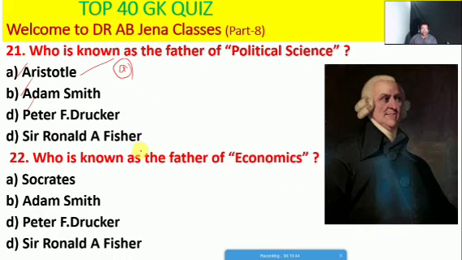So next one हम देखेंगे, who is known as the father of economics, whether Socrates or Adam Smith or Peter A. Drucker or Sir Ronald A. Fisher. Friends, here B is the right option. So Adam Smith is known as the father of economics.